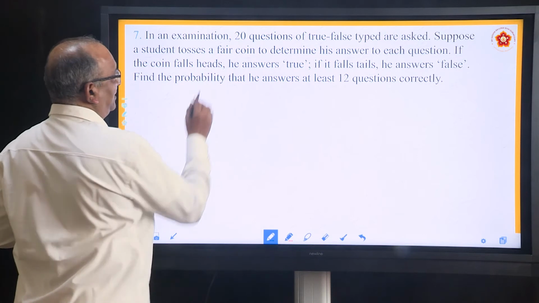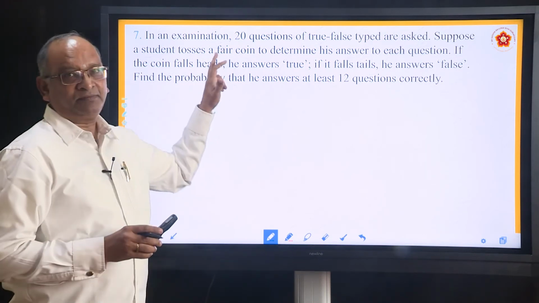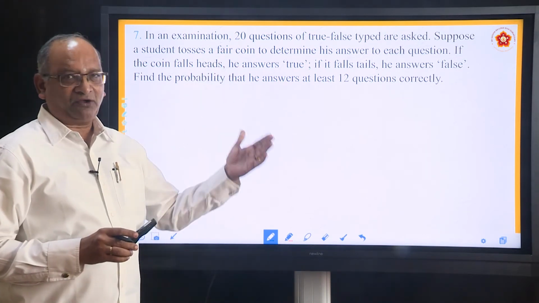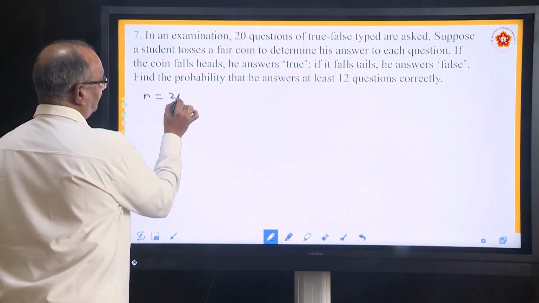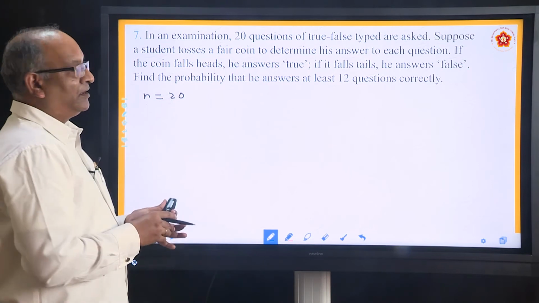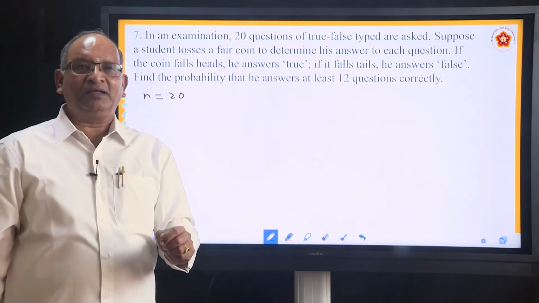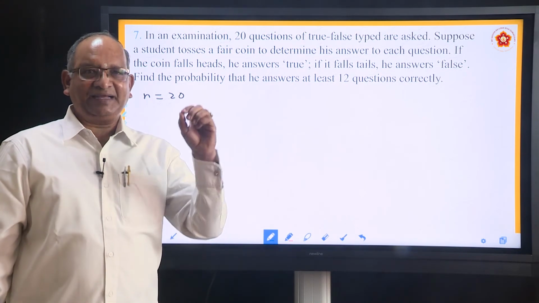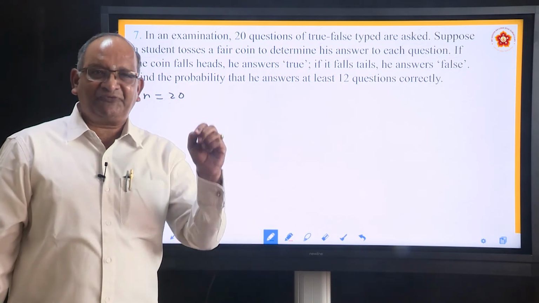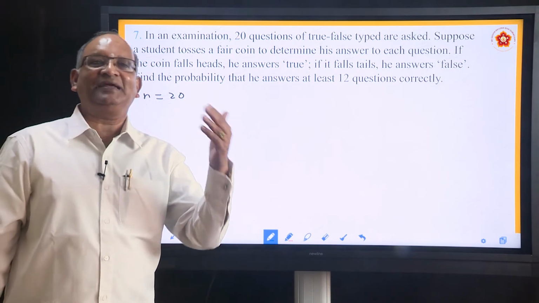So we can say that the number of trials is 20, because there are 20 questions. So n is equal to 20. What is the possibility for him to tick as true? He ticks a question as true if, when he tosses a coin, he gets head.